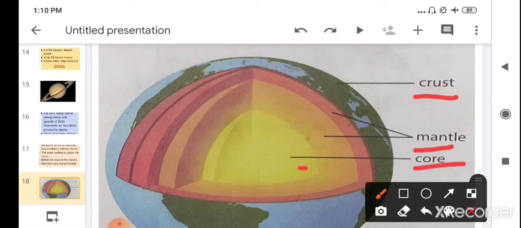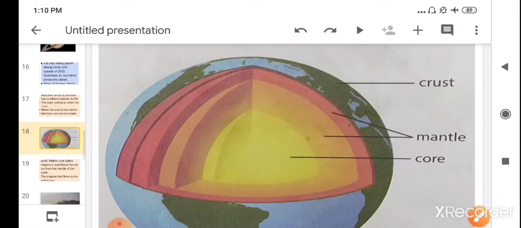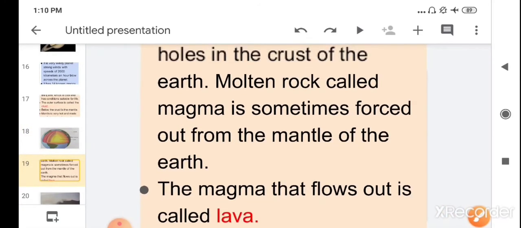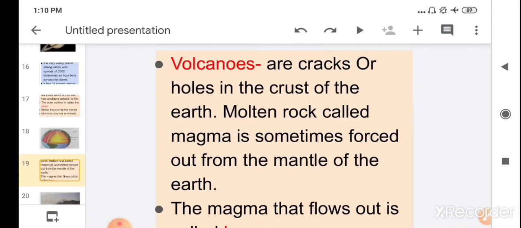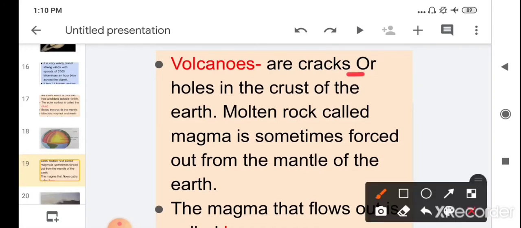Children, you have learned about the volcano. So what are volcanoes? Volcanoes are cracks or holes in the crust, in the outer layer of the earth. The molten rock, which is called magma, is sometimes forced out from the mantle of the earth.